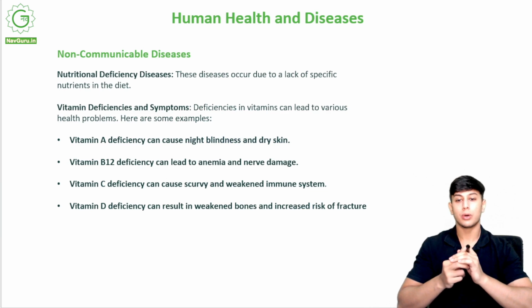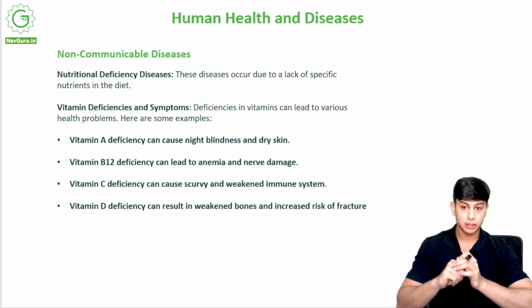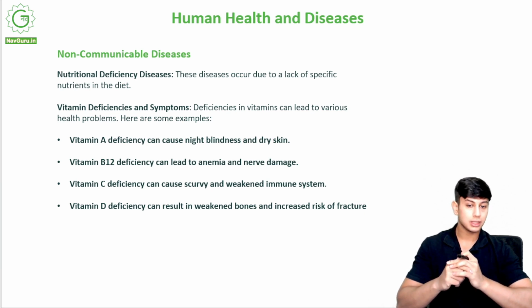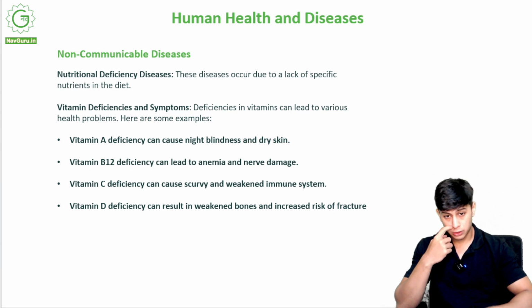Now we come to the non-communicable diseases: nutritional deficiency diseases. These diseases occur due to a lack of specific nutrients in the diet. So I have developed a disease, and this disease is not communicable. It is due to a deficiency of vitamins in my body. If I don't have a particular vitamin for a longer period of time, my body will develop a disease. If that vitamin had been present, I would not have got the disease. So this is called deficiency.